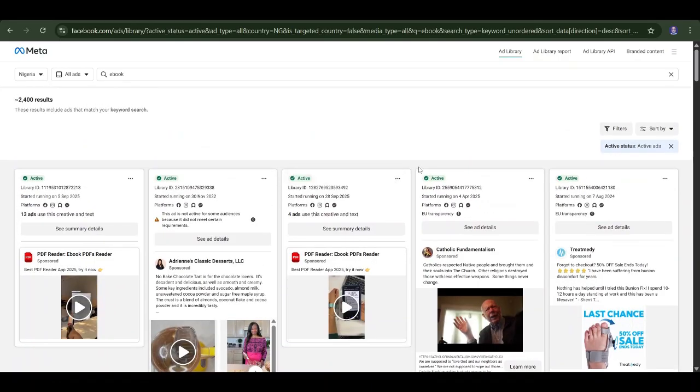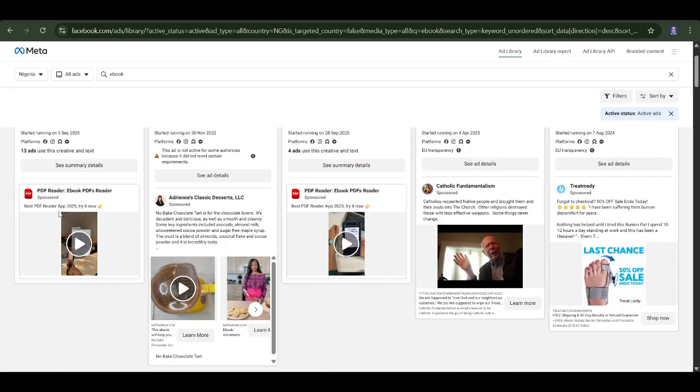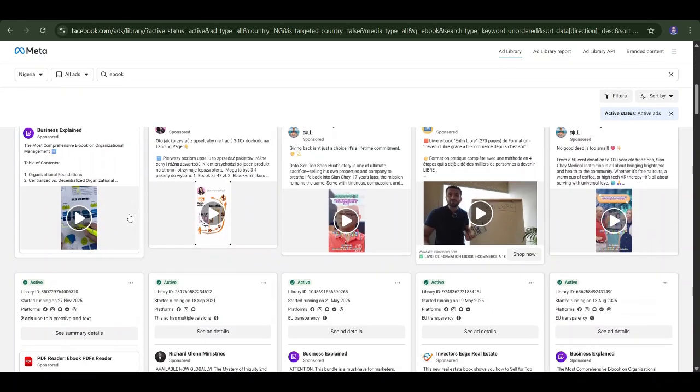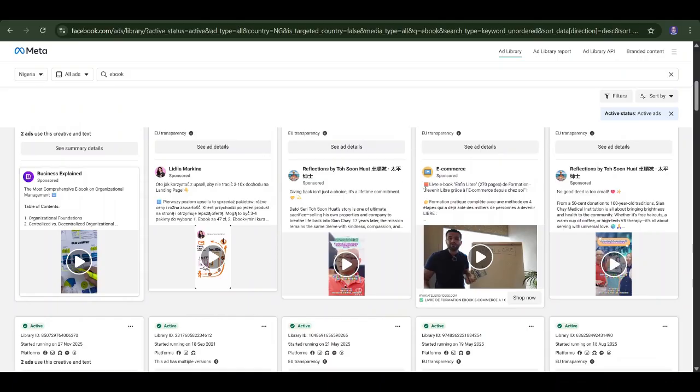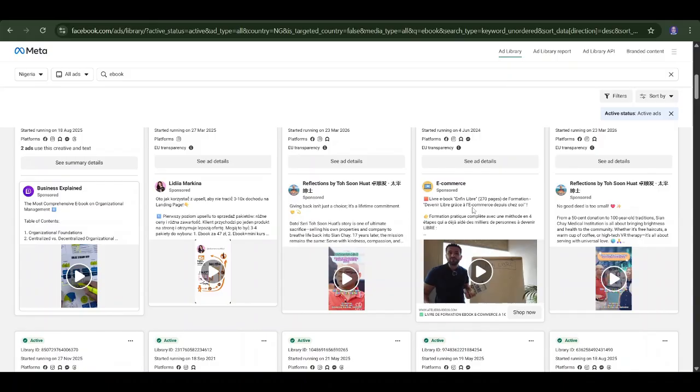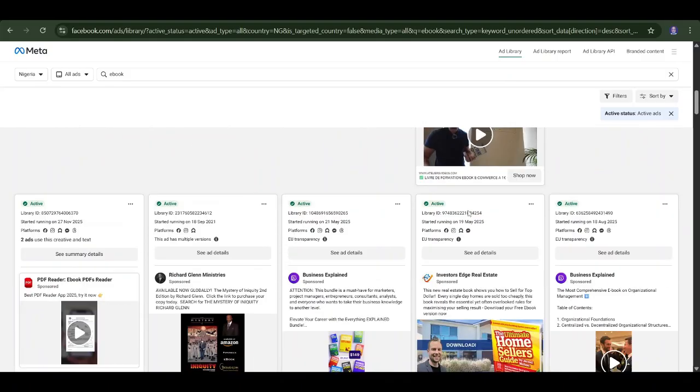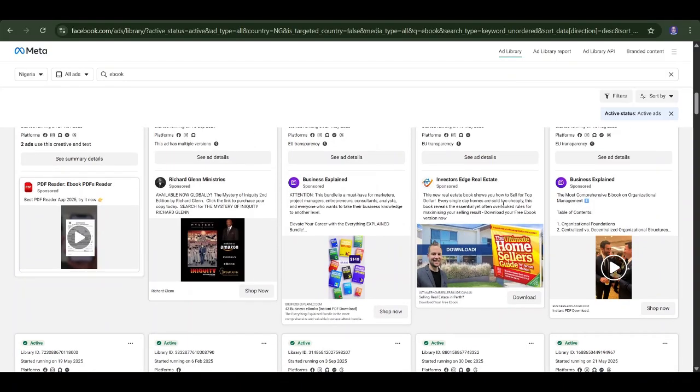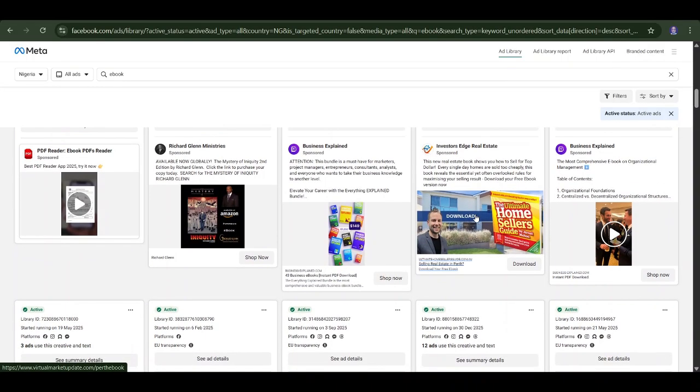If people are running ads for an idea like this one, ebook reader, it's just bringing ads pertaining to ebooks. This one is an e-commerce ad. So this person is trying to sell an ebook on, I think this is French words. Like this one now, this is a real estate ad. So this person is maybe using a lead magnet to get people to sign up and collect their email address, and upsell them when they subscribe. So there are a bunch of ideas.